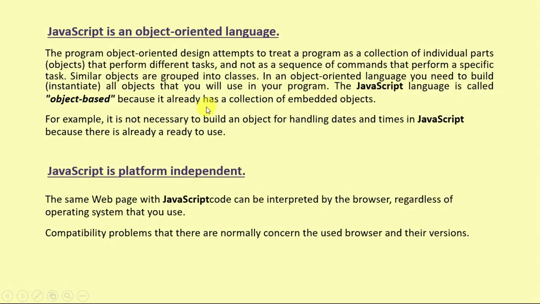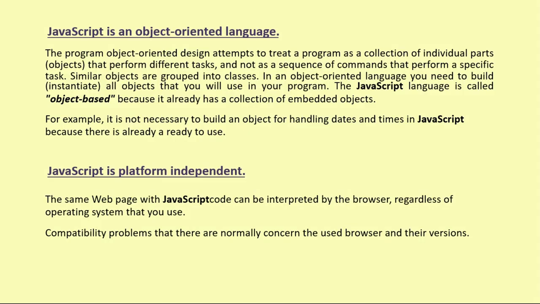It is not object oriented, it is object based, because it already has a collection of embedded objects. For example, it is not necessary to build an object for handling dates and times in JavaScript, because there is already one ready to use.